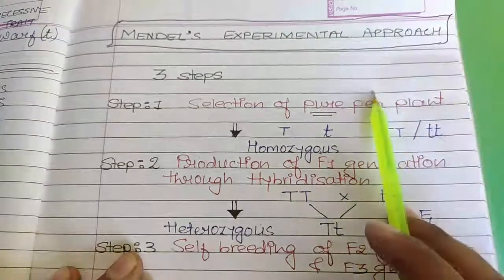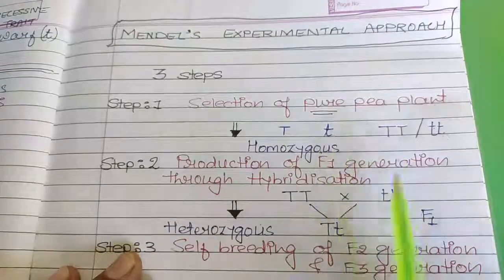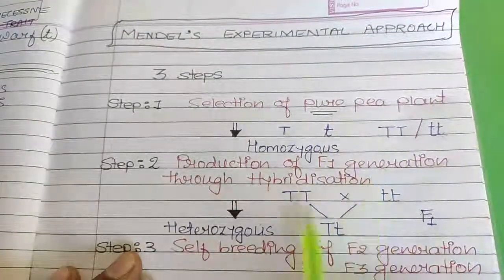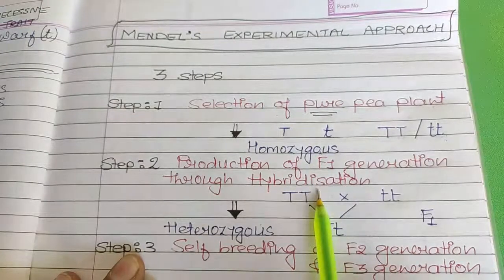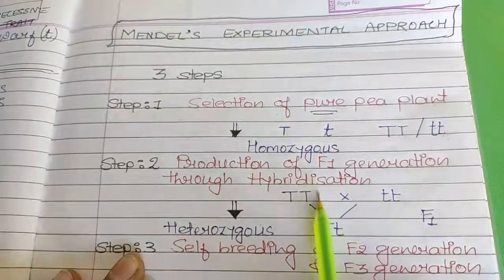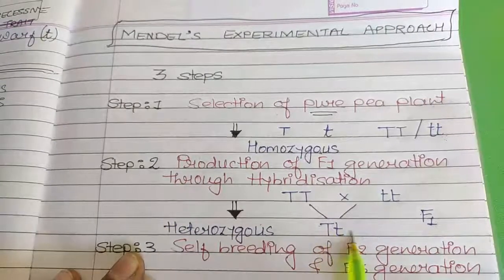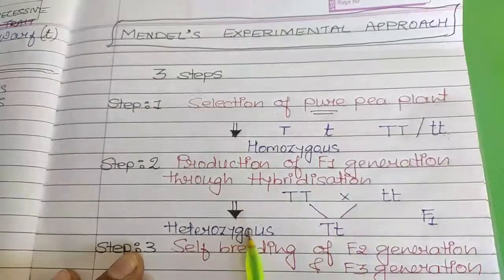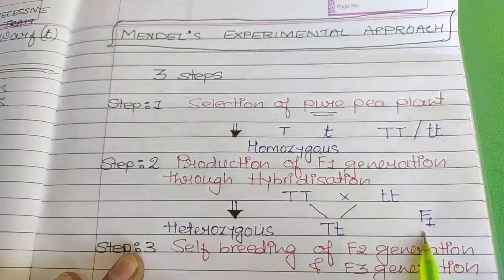In the first step, he has selected pure pea plants. Then both the pure pea plants were crossed with each other and he led to hybridization. And because of the hybridization, he got this hybrid or heterozygous condition in the first filial generation.